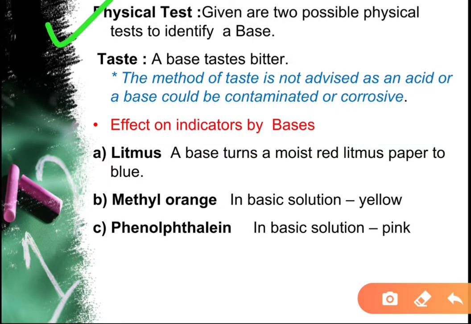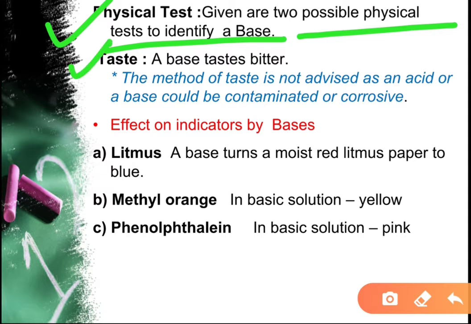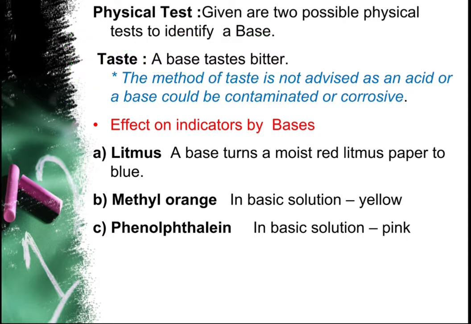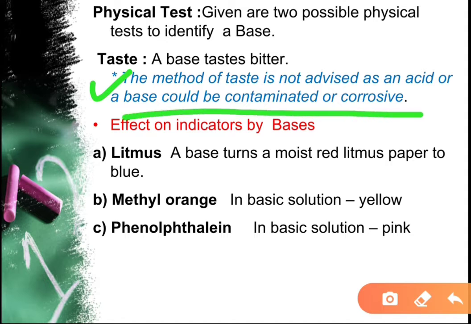Then how can we differentiate whether a substance or a liquid is an acid or a base? We have some tests. First is the physical test. Given are two possible physical tests to identify a base. Number one, taste. A base tastes bitter, but the method of taste is not advised as an acid or a base could be contaminated or corrosive.